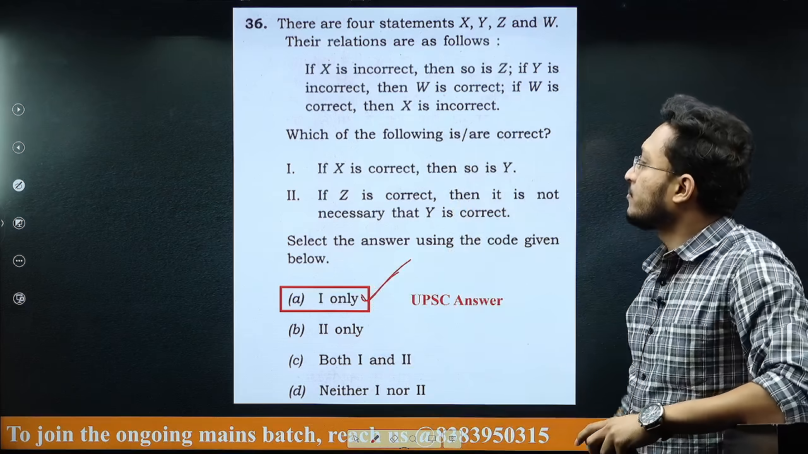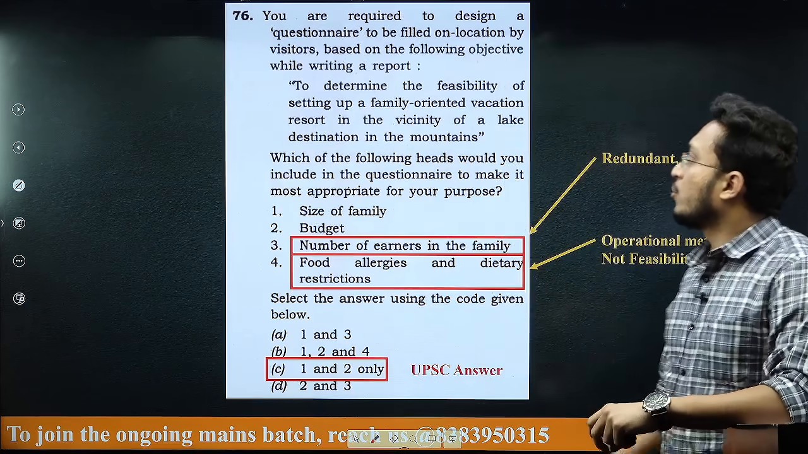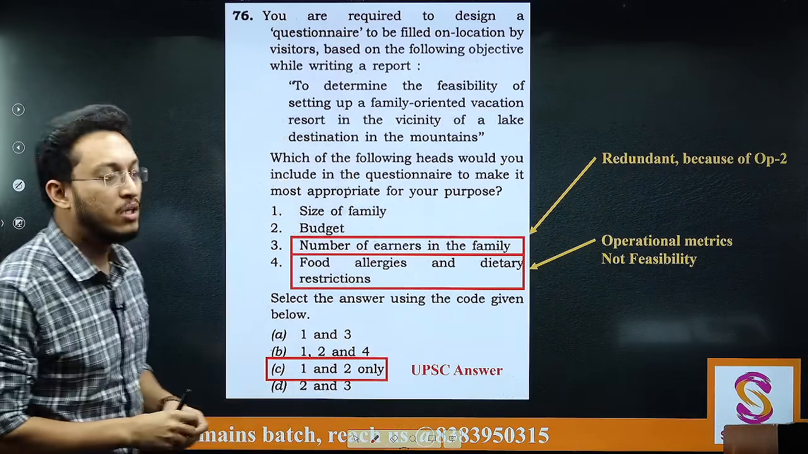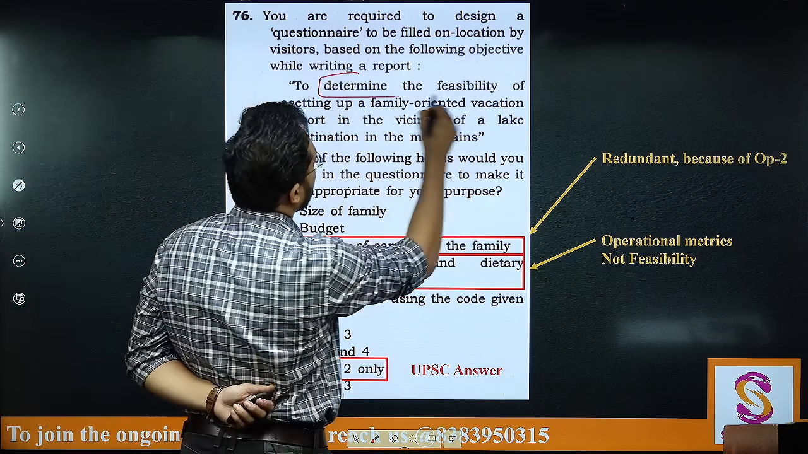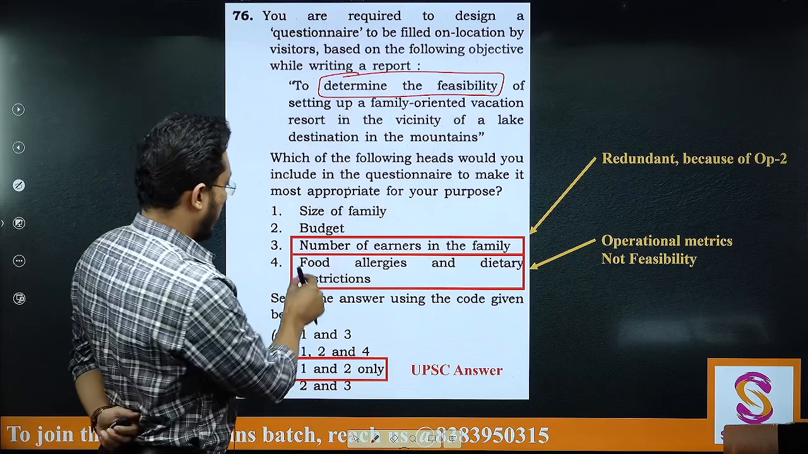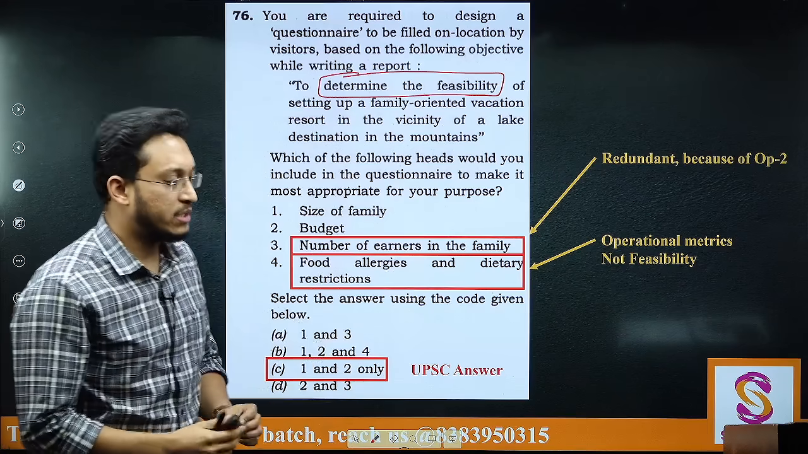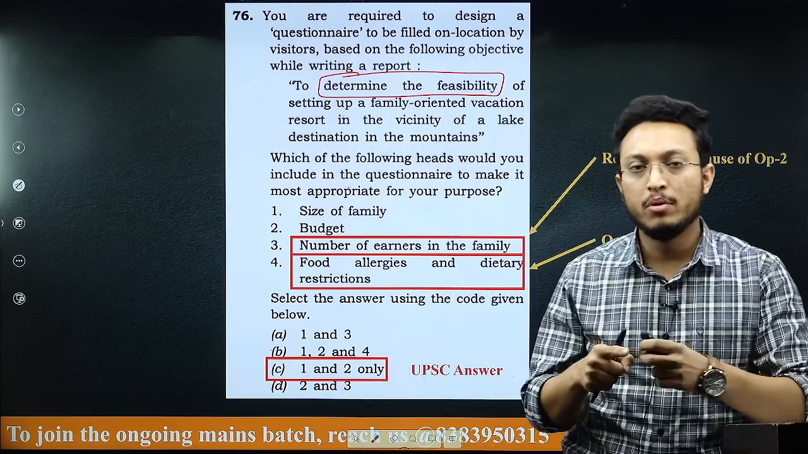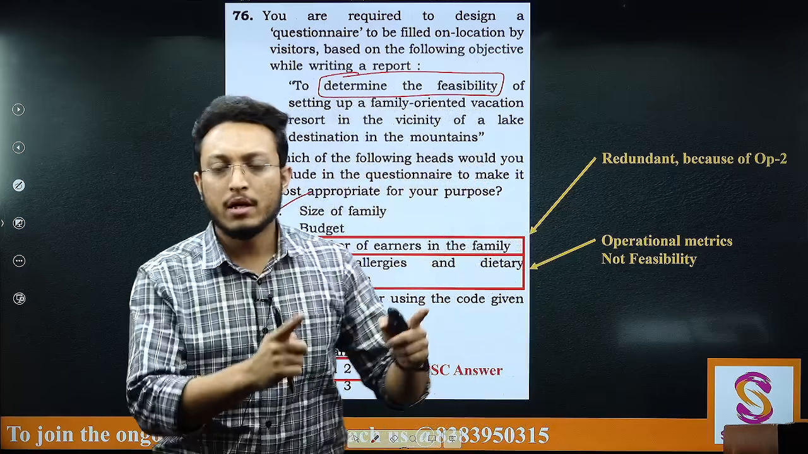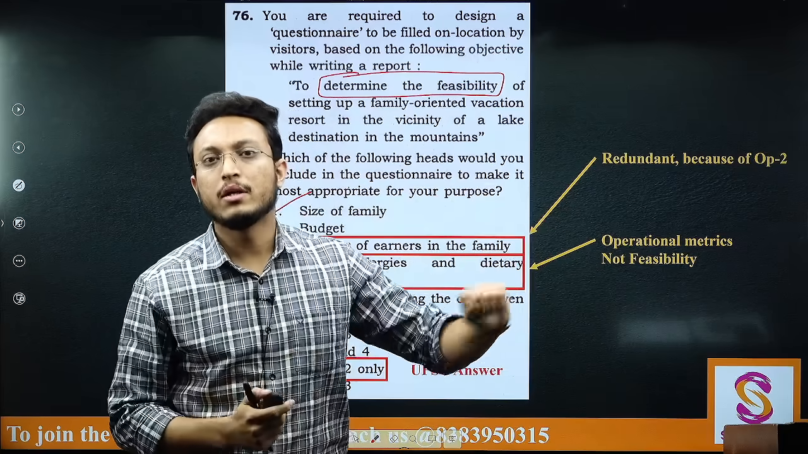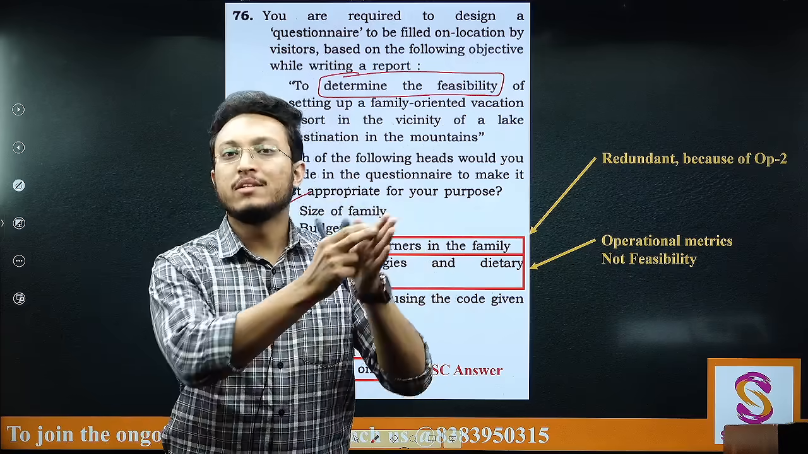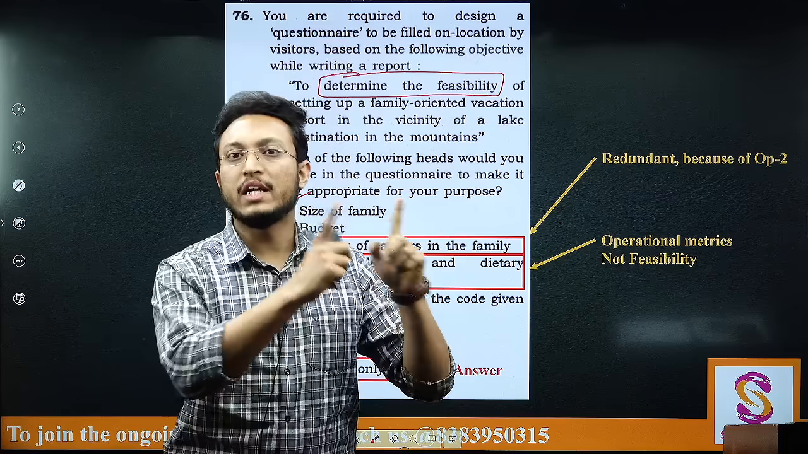Also with respect to this particular questionnaire based question with respect to the resort, you might have missed that this questionnaire is framed to determine the feasibility of setting up. You are saying, sir, this should also be there, food allergies and dietary restriction. Understand this, when you are setting up, what you will see is what size of family might be coming. So there are people, let's say 4 in a family are coming, or bigger families are coming for vacation to that particular spot. Accordingly you will decide the size of rooms, because this is the time when you are setting up the resort.